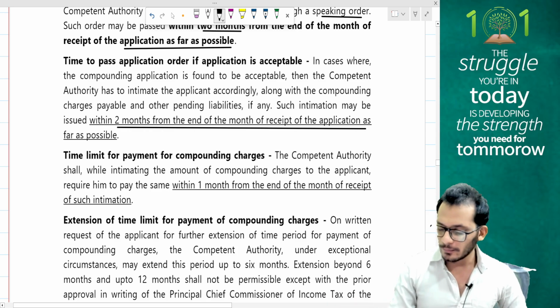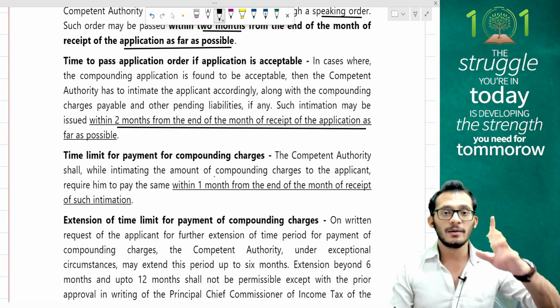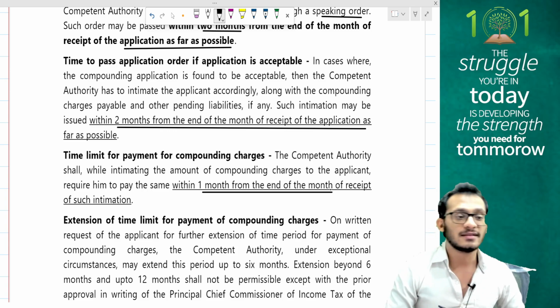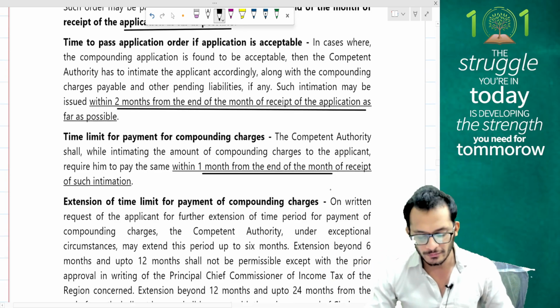Time limit for paying the compounding charges, like we discussed earlier, the moment it is approved, the compounding charges will have to be paid within what, people? It is within 1 month. 1 month from the end of the month in which the application is received. So pay it within 1 month. If not, you will be treating the application as defective. You're not going forward with it.